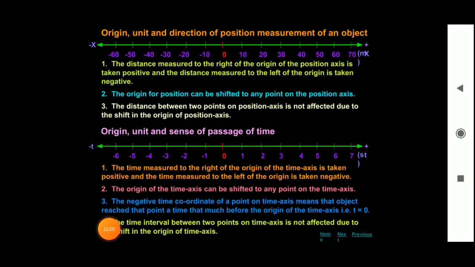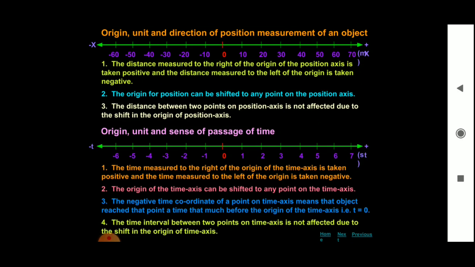Now let us see origin, unit and direction of position measurement of an object. In the x-axis, from the origin, we have a positive direction as well as a negative direction.